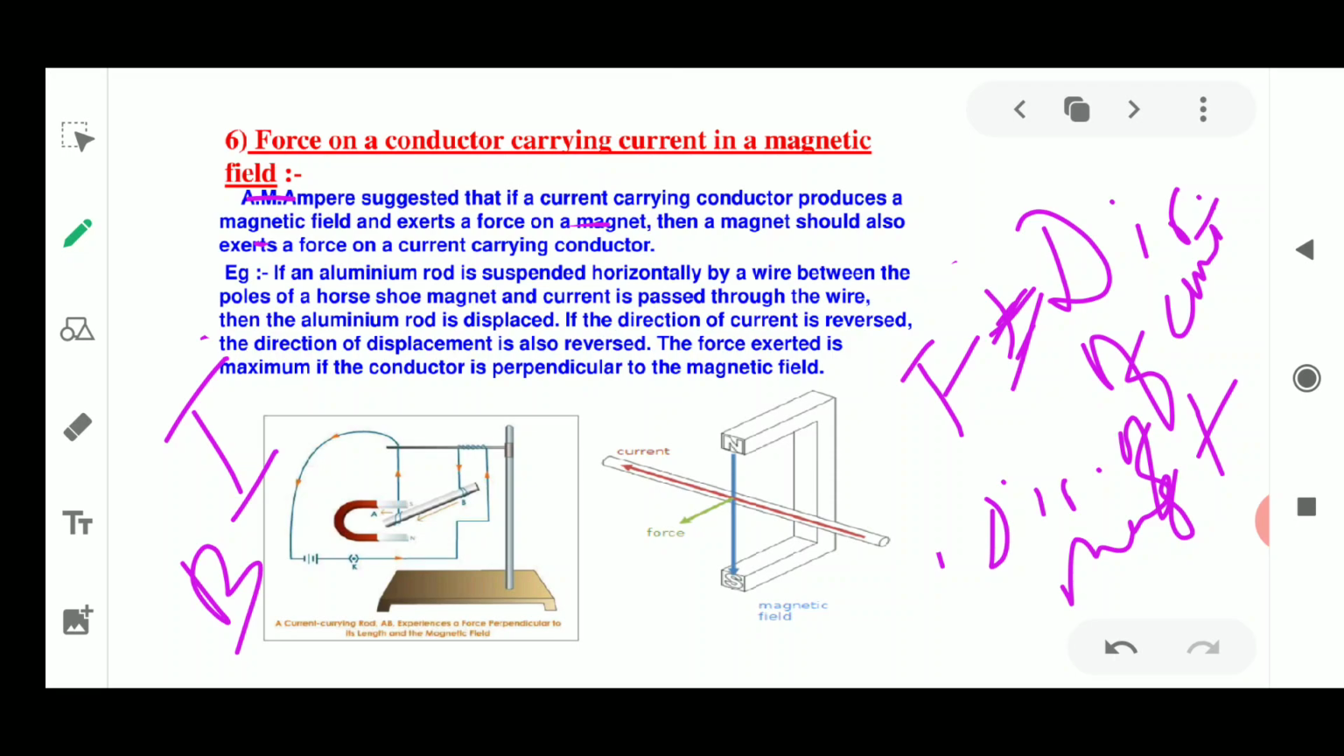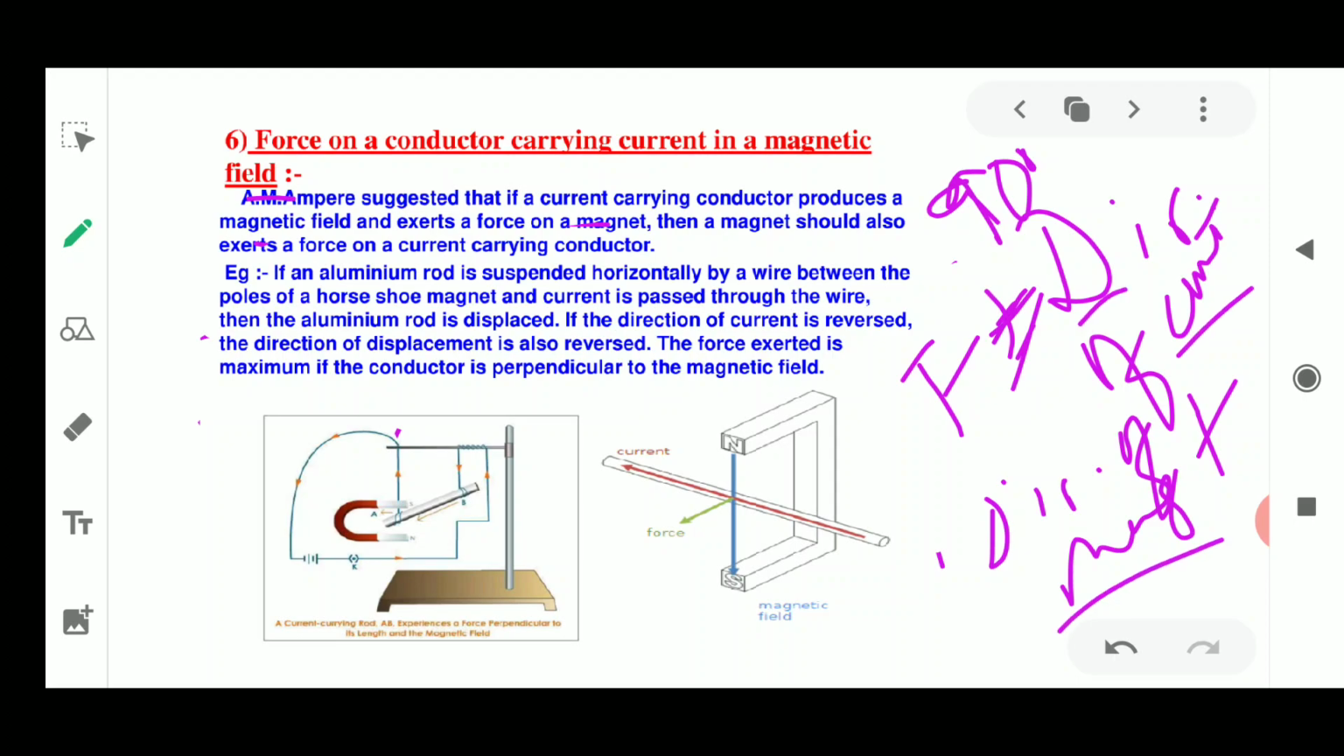Experiments have also shown that the displacement of the rod is largest, or the magnitude of the force is highest, when the direction of the current is at a right angle to the direction of the magnetic field. So three things we have discussed: the displacement of the rod was maximum at the right angle, and it depends upon two things, the direction of the current and the direction of the magnetic field.